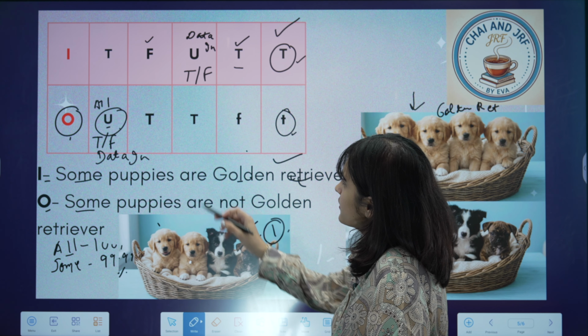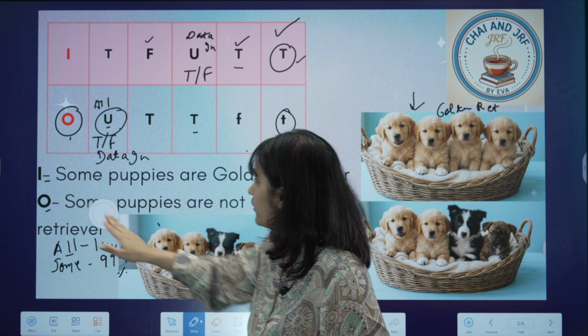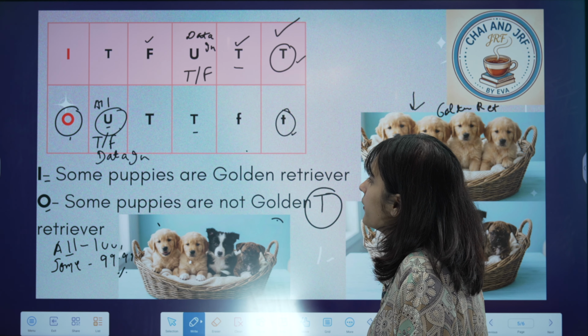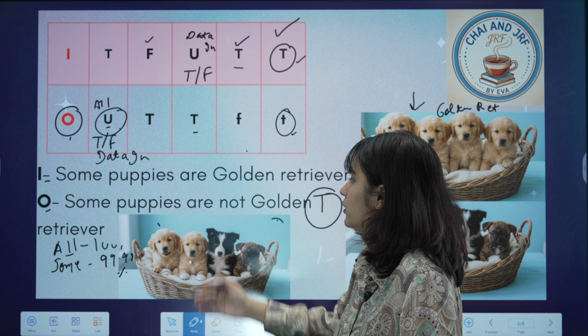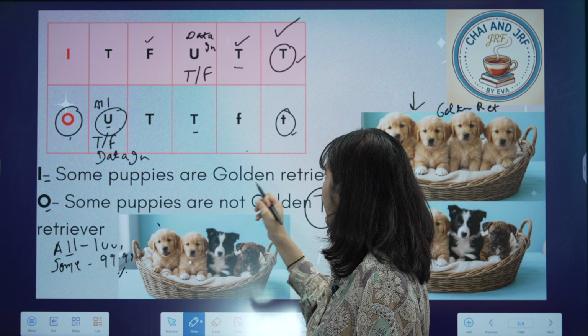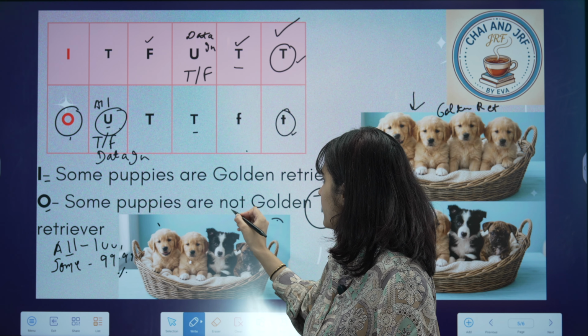And the same goes for this type of situation. So when we are saying that this O type of proposition is true, we are saying with 100% conviction that some puppies in this basket are not golden retriever. When we are saying it is true, we are not sure whether some puppies are golden retriever or not, right? Because when we are saying not golden retriever, it could be a case of a basket where we have zero golden retriever, or we could have other types of breeds in it. So we are not sure about that kind of situation.